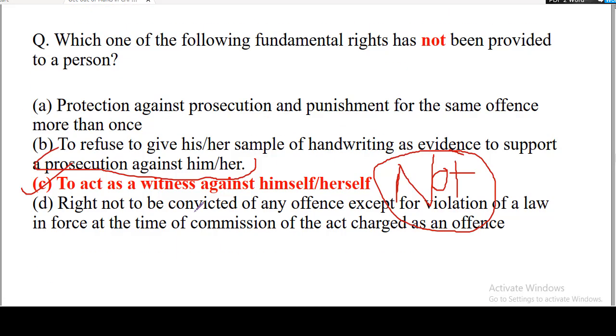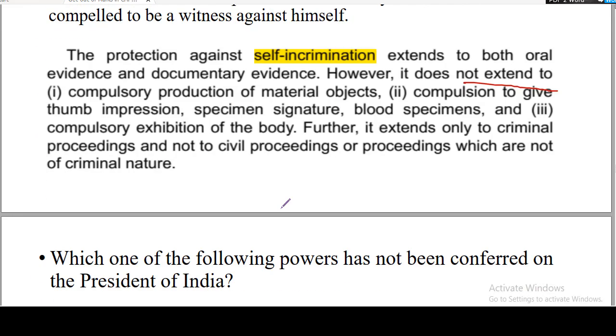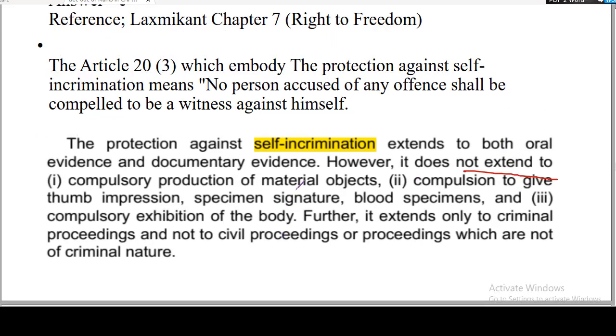So guys, here you can see that to refuse to give his or her sample of handwriting, this is not the case. This is not a fundamental right. You must be giving your handwriting. You must be producing things like your thumb impression, specimen signature, blood specimens. These will be taken from you irrespective of your willingness, because this is not your fundamental right.